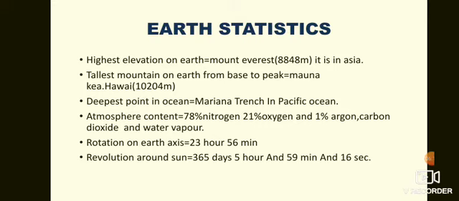Half of the mountain is under the sea. Which ocean? The Pacific Ocean. So Mauna Kea is in the Pacific Ocean.